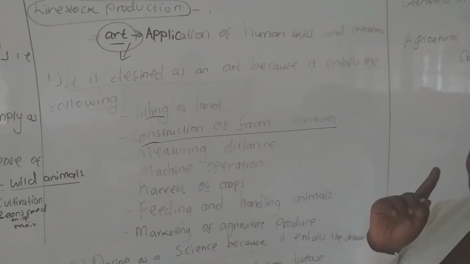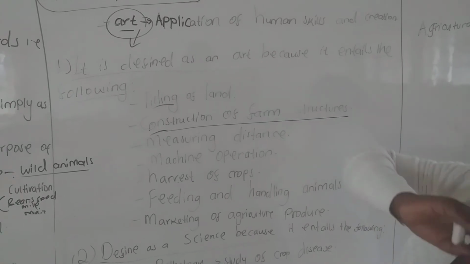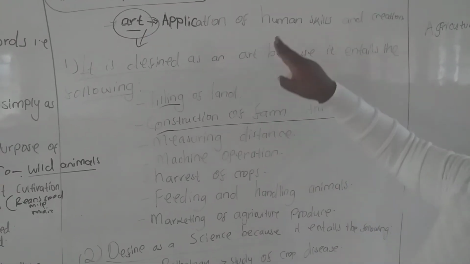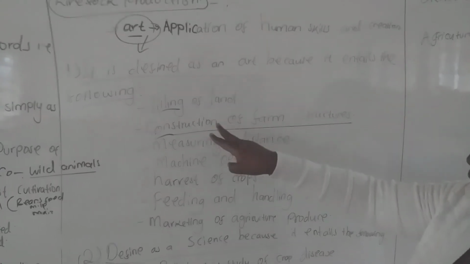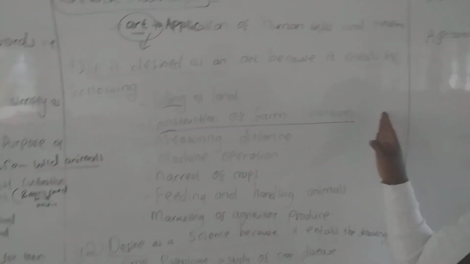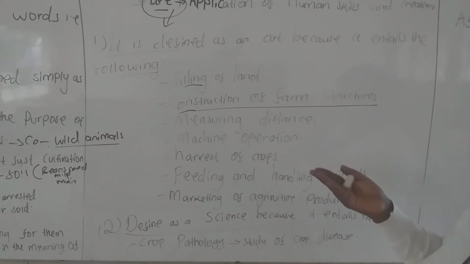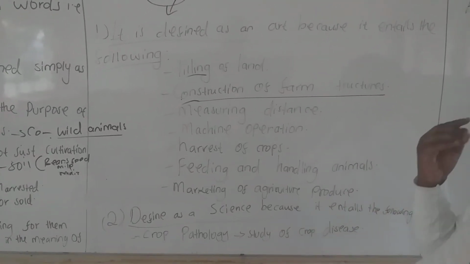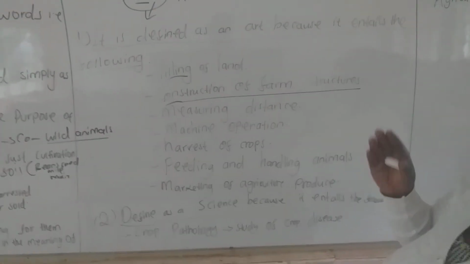This farmer will use his or her human skills and creation to construct these structures by simply looking for timber, getting nails and iron sheets, and constructing whatever design he or she wants.